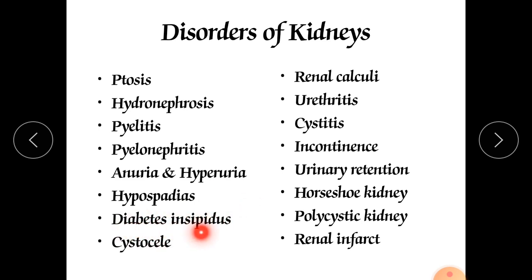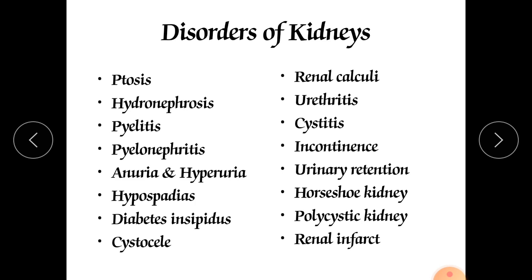Next is diabetes insipidus. This occurs due to a complete loss of water and electrolyte balance. That condition is called diabetes insipidus, and it mostly occurs due to a problem in the release of antidiuretic hormone, ADH, which controls the release of electrolytes into our urine.